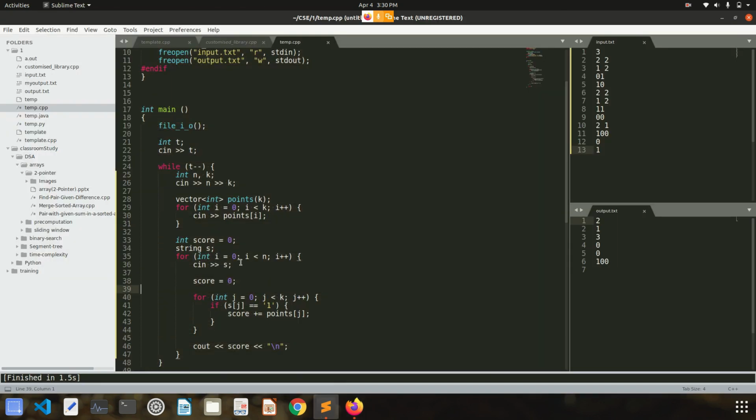For n number of times I will be given the string, and I am taking input of that. It should be k only. So as j is equal to 1, then score will be incremented, and score is every time initialized from 0. So does anyone have any idea where we might be having an error?